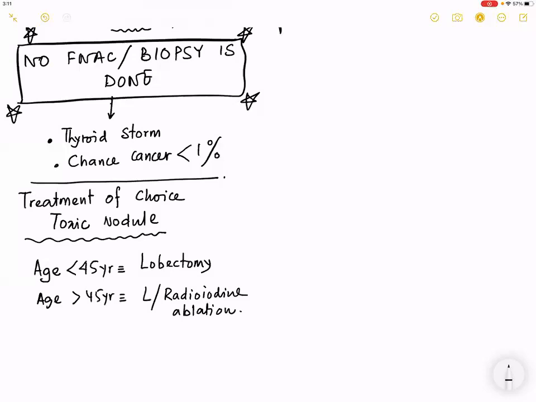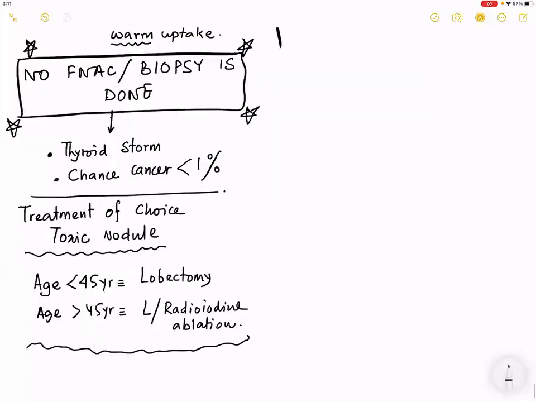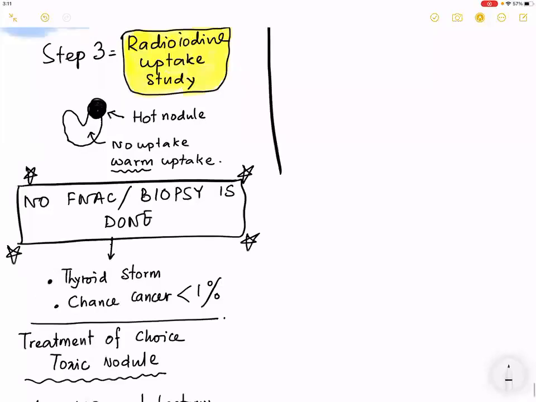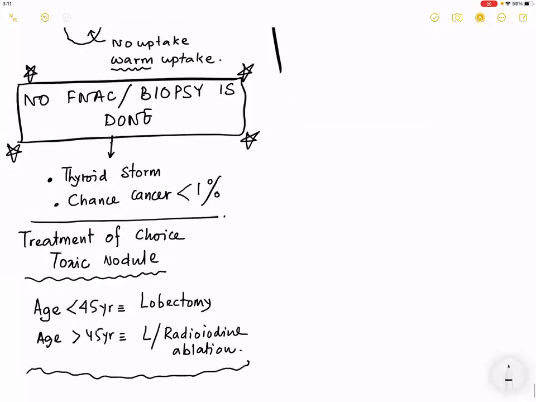Have you completed writing this? Yes, sir. Good. Chalo. So this is all the things that you are required to know in the toxic nodule. Have you made your algorithm like this? Write this.